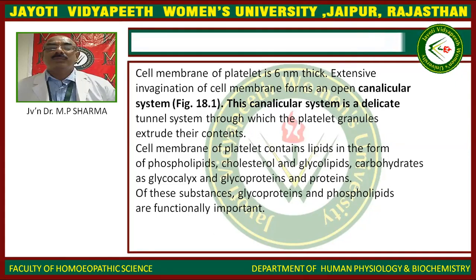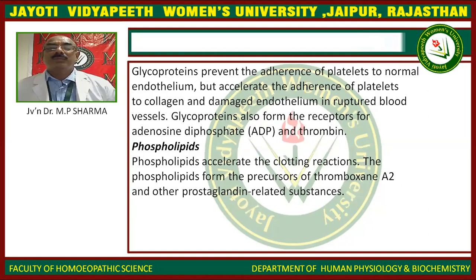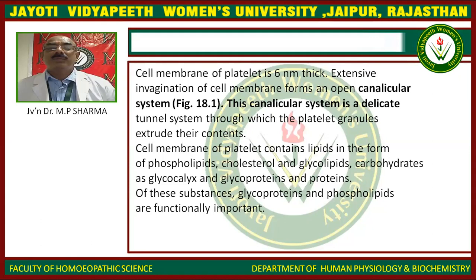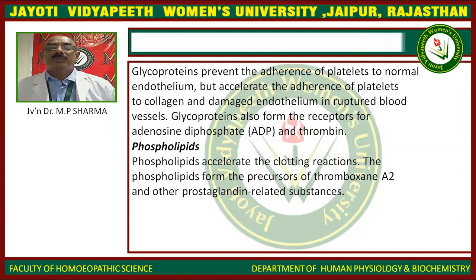The membrane of platelets contains lipids in the form of phospholipids, cholesterol, and glycolipids, carbohydrates as glycocalyx and glycoproteins, and proteins. Of these substances, glycoproteins and phospholipids are functionally important.